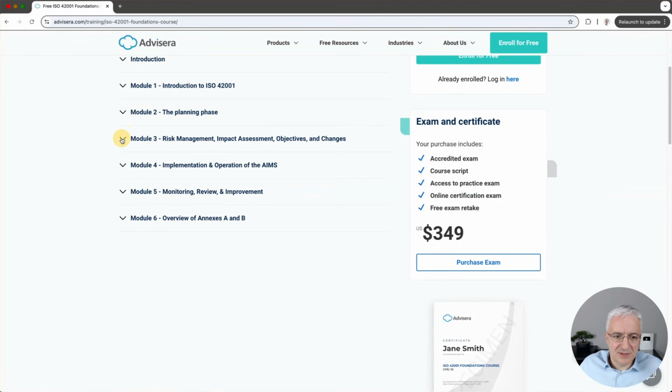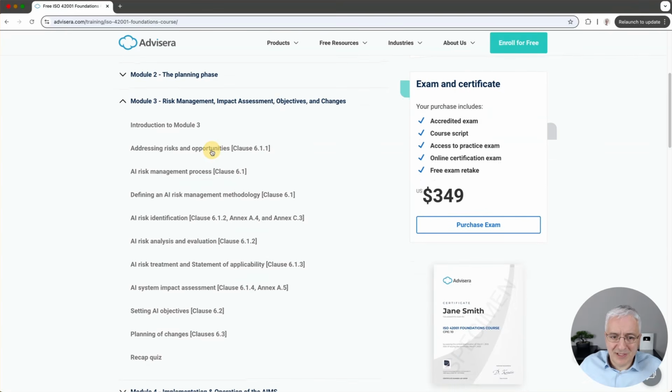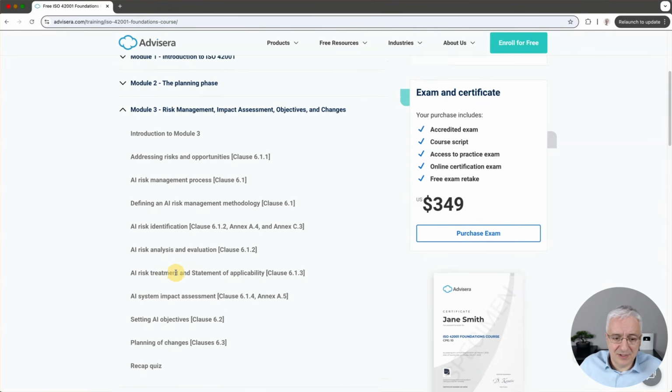But more importantly is module 3, which explains the details of how you assess these risks. How do you find out which potential risks can happen, and then how do you apply appropriate controls to decrease these risks. So basically this is about how you set the process, how to write the methodology, how to identify, meaning how to list all the risks, then how to assess the impact and likelihood, how to find the right controls, and how you document these controls through the statement of applicability. And there is also a lesson about AI system impact assessment.